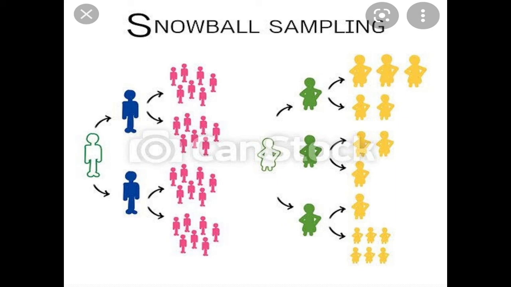So this is the picture of snowball sampling. Here is the one person who knows about the other people, say the homeless people in the city. He will connect us to these two people, and these two people will further connect us with other people, with other groups of people. So in this way, there is a chain connection, how one person refers to another and the other person refers to multiple persons.